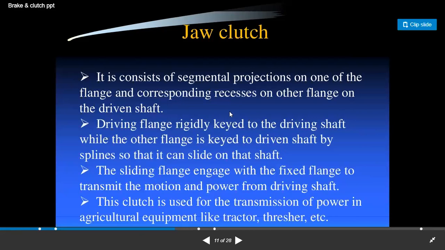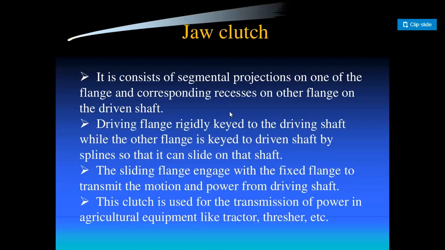Now the jaw clutch consists of segment projections on one of the flanges and corresponding recesses on the other flange on the driven shaft. The driving flange is rigidly keyed to the driving shaft, while the other flange is keyed to the driven shaft by splines so that it can slide on the shaft, right?